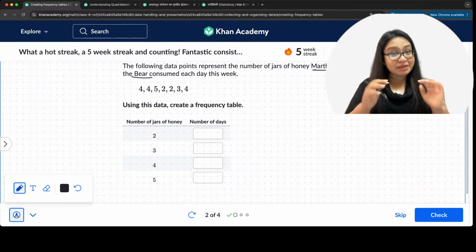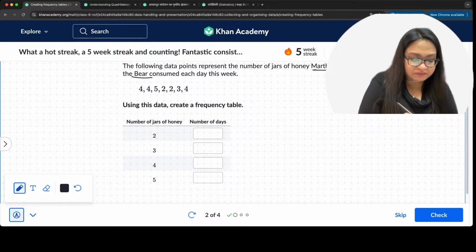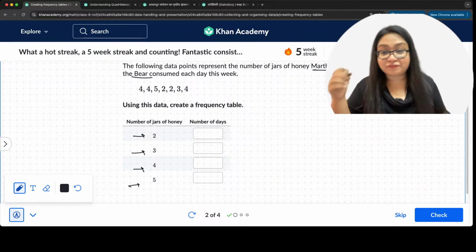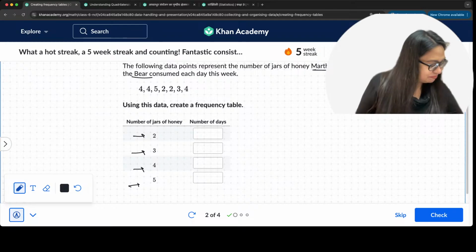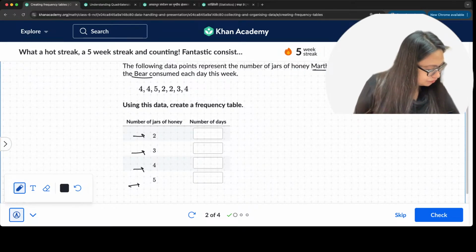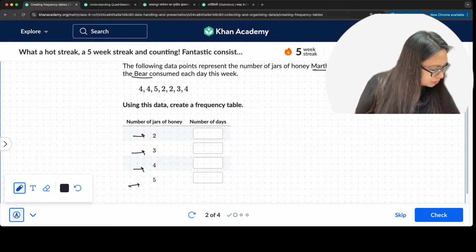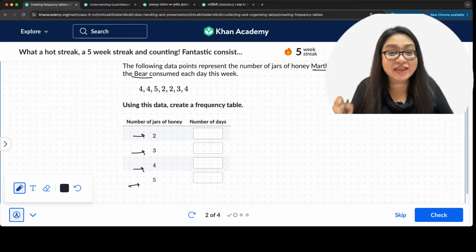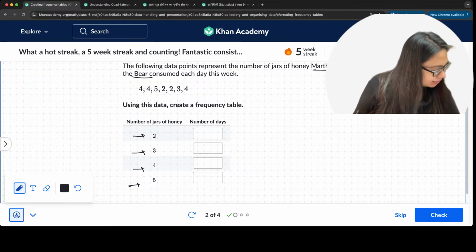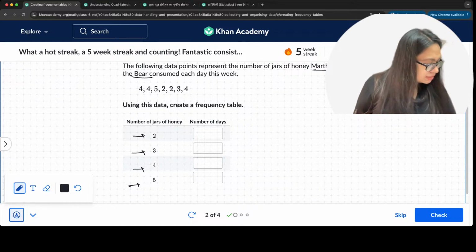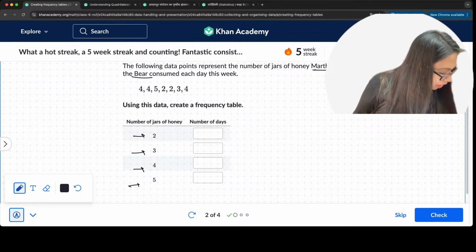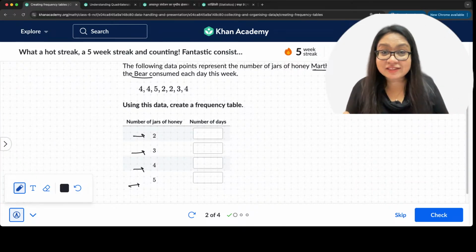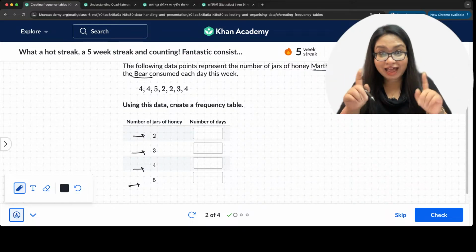All right. Tell me right now, what is the frequency? Number of jars of honey? 2, 3, 4, 5. What is the answer here? I'm getting answers from people. Kanchan Saini is the one who gave the first answer. 2131. Then Mohit Behra also gave the second answer. And then we have Manas Sharma. So Kanchan, Mohit, and Manas, these 3 have given the first answers.